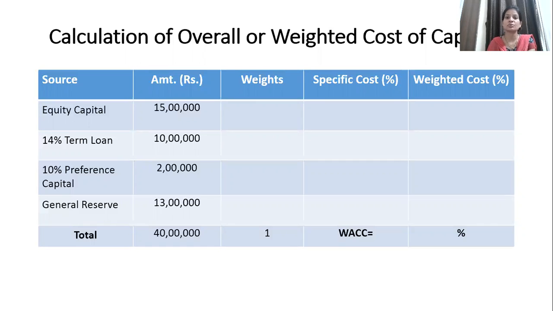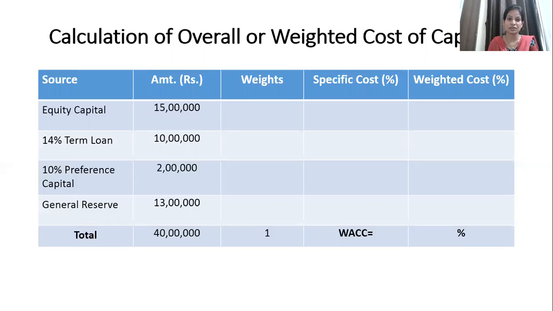Now we are going to calculate weights. So how do we calculate weights? Weights are nothing but the proportion of each source in the overall capital. Just like you calculate your percentage of marks, in a similar manner we are going to calculate this. Now we can see the total amount is 40 lakhs. Out of this 40 lakhs capital, 15 lakh is equity.